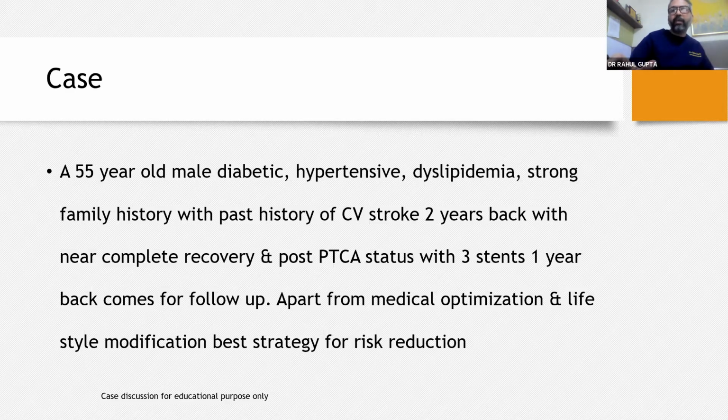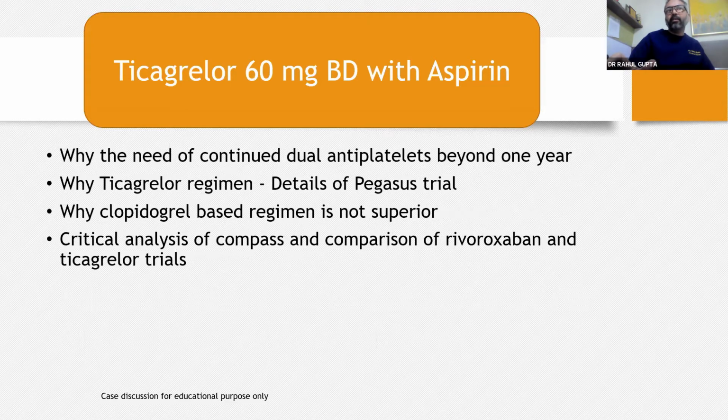And when we look at a 55-year-old whose bleeding risk could be less, my therapy for this patient would be ticagrelor 60 milligram BID with aspirin. And I would try to tell you through the evidence why I need to do that. So we all understand the need to continue dual antiplatelet therapy beyond 1 year in people who are at high risk. Then we'll discuss the Pegasus trial.